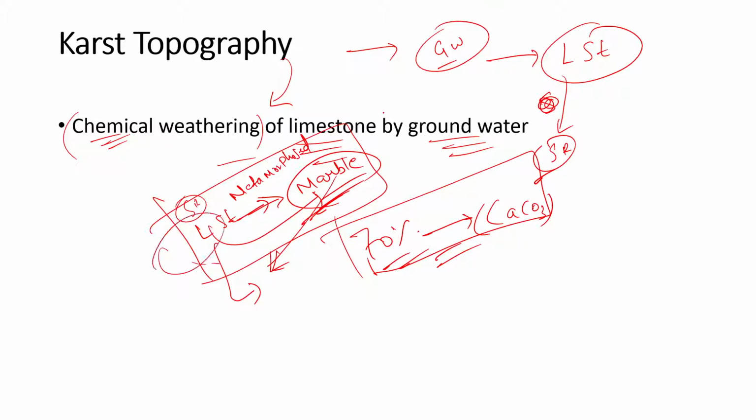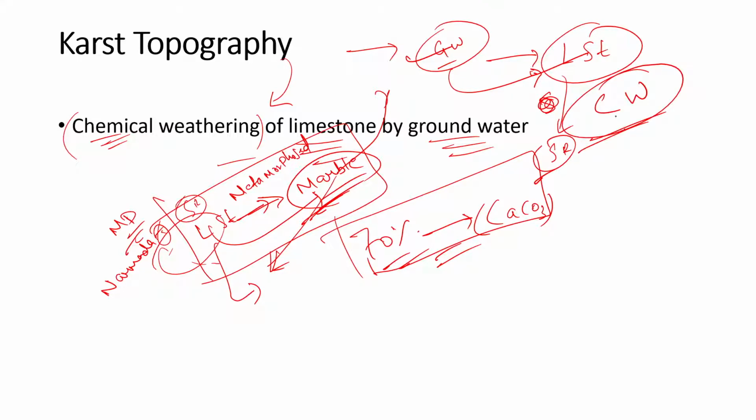So marble also can form this karst topography, right? Even maybe in Madhya Pradesh, near this Narmada river, near Jabalpur area, you can find some example of karst topography. What is karst topography, we'll read subsequently, right? So here my point is, it is formed by groundwater when it interacts with limestone. When groundwater interacts with limestone, it undergoes chemical weathering, right? Chemical weathering. Weathering, we know.